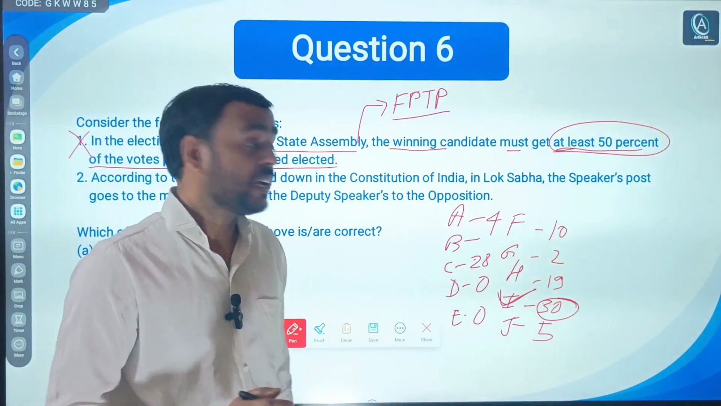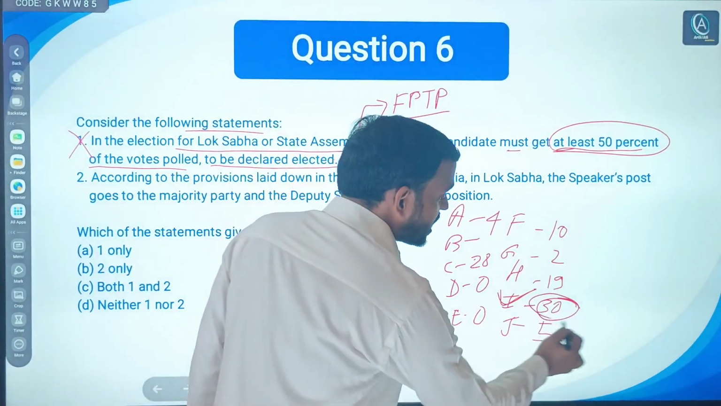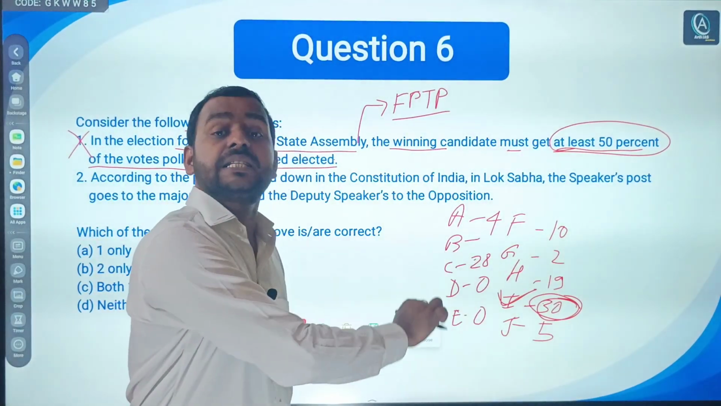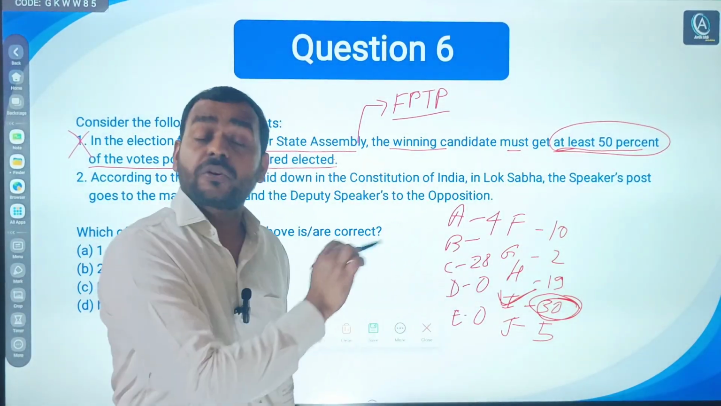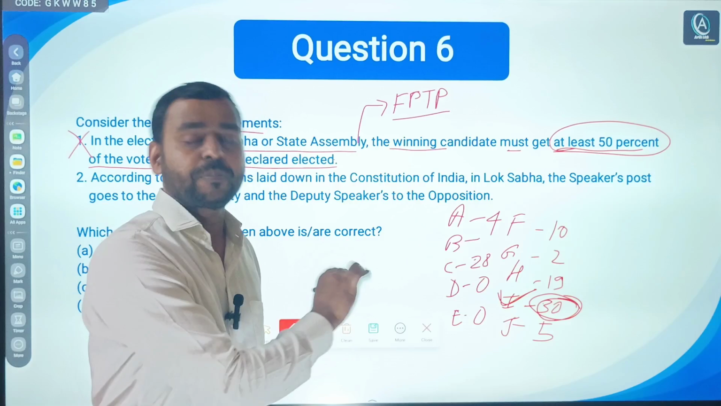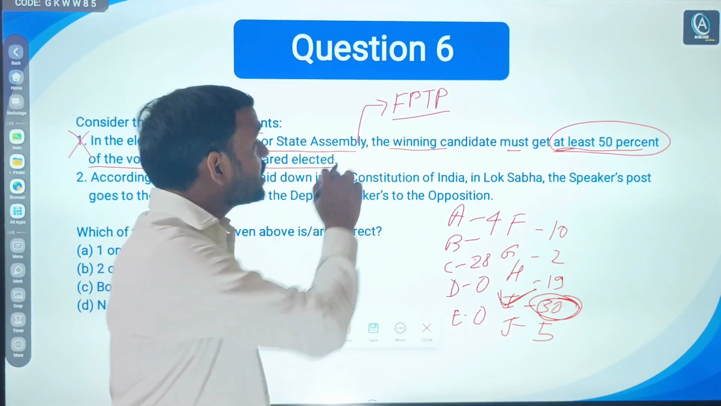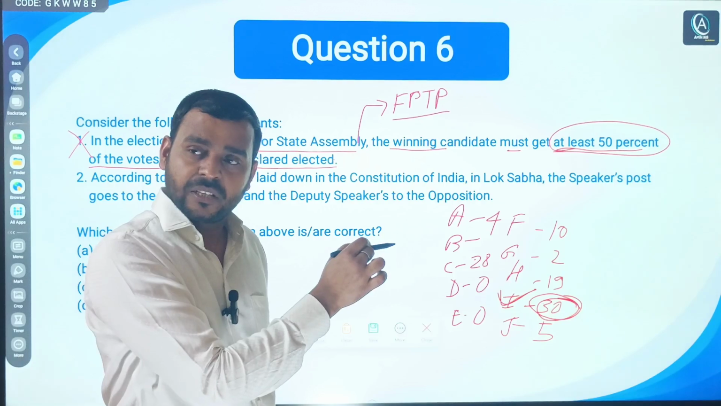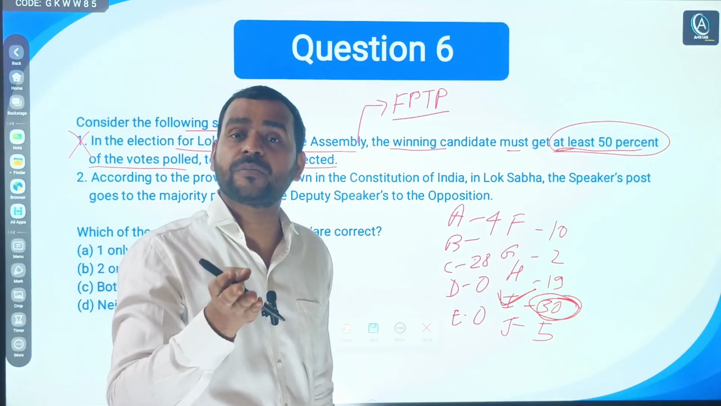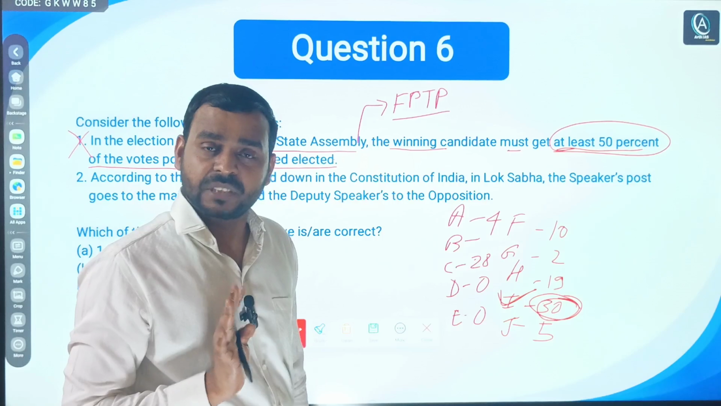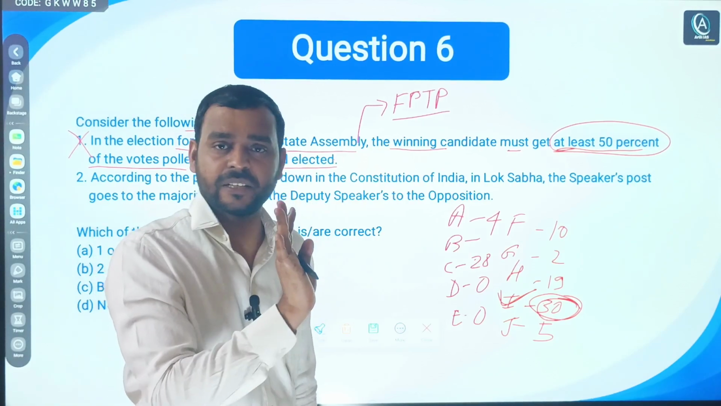Winning candidate. Why? Because he or she has received the highest number of votes or highest percentage of vote, not 50%. That is the simple meaning of first past the post. The candidate who gets the maximum number of votes is declared the winner. Simple, not 50%. There is no such criteria.